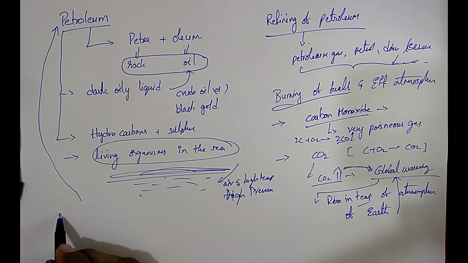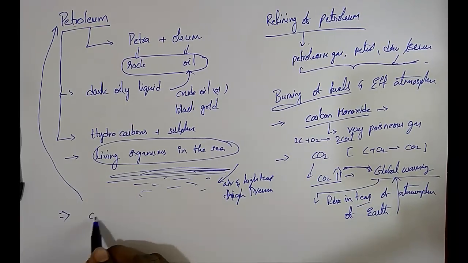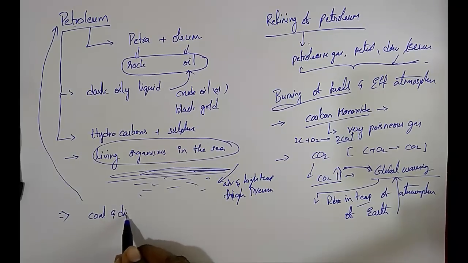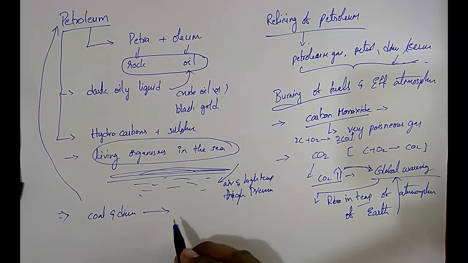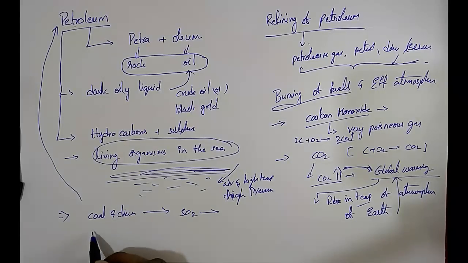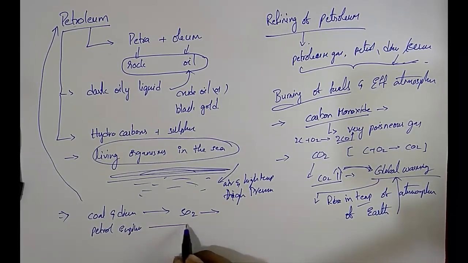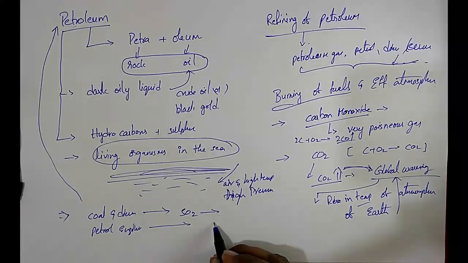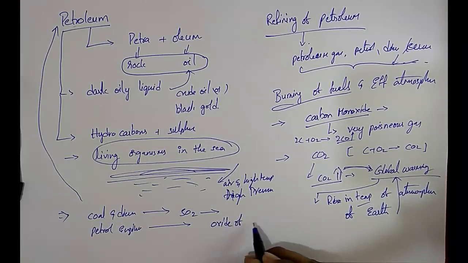And the next one, burning of coal and diesel also releases sulfur dioxide gas. It is an extremely suffocating and corrosive gas. And also petrol engines give the gases, oxides of nitrogen.